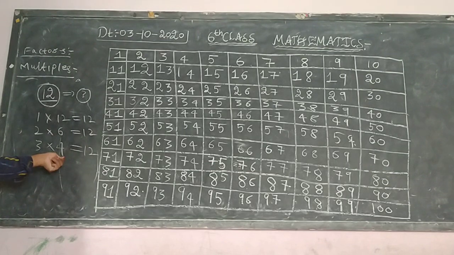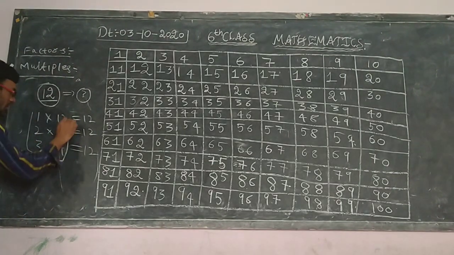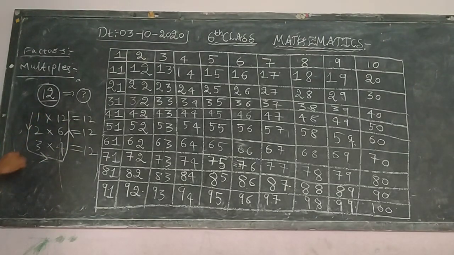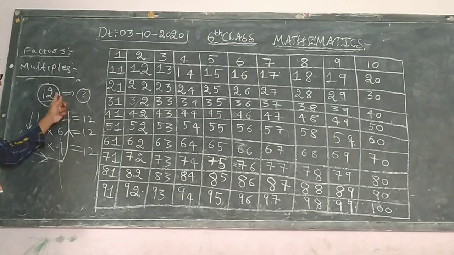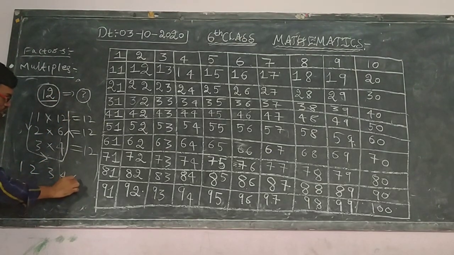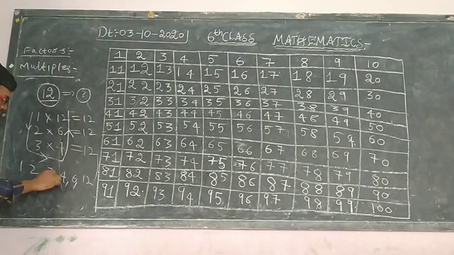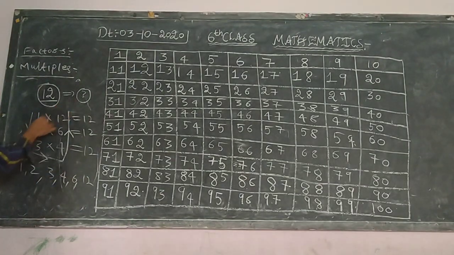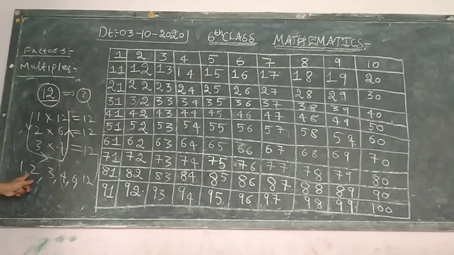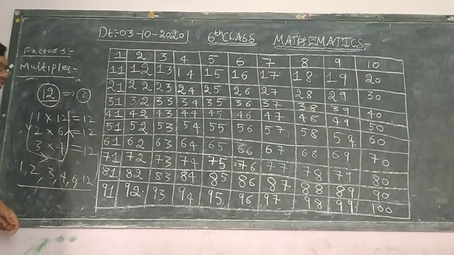So these numbers are called the factors of 12, that means 1, 2, 3, 4, 6, 12. These 6 numbers are called the factors.